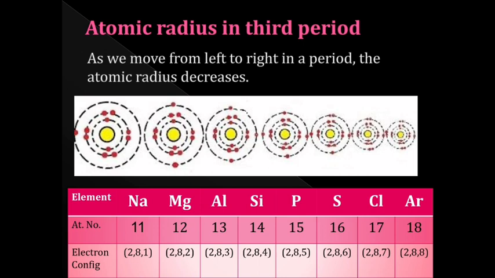If the force of attraction increases, the electrons are pulled to the center. And if they are pulled to the center, definitely the distance between the nucleus and the outermost shell decreases. So, we can conclude that when we go from left to right in any period, as the force of attraction increases, the atomic size decreases.